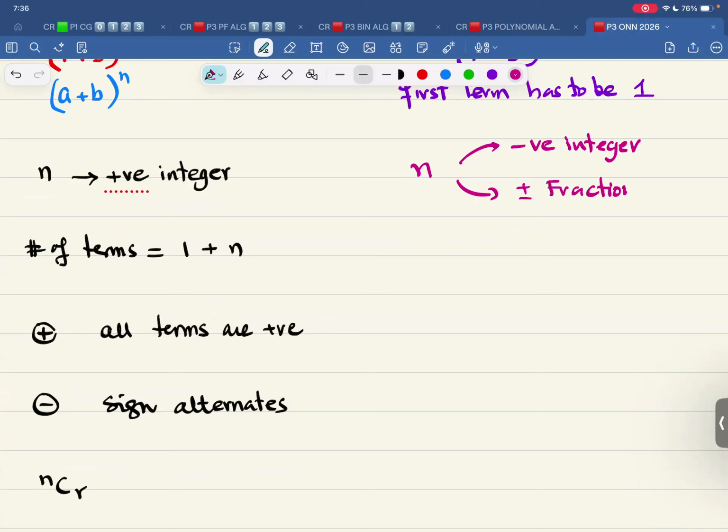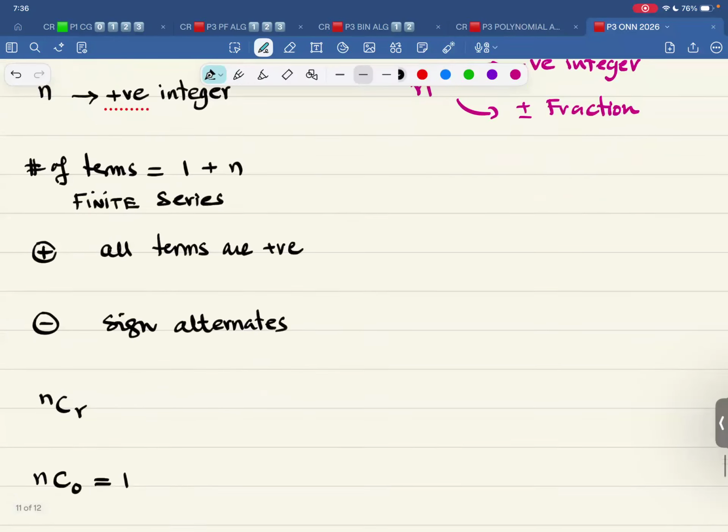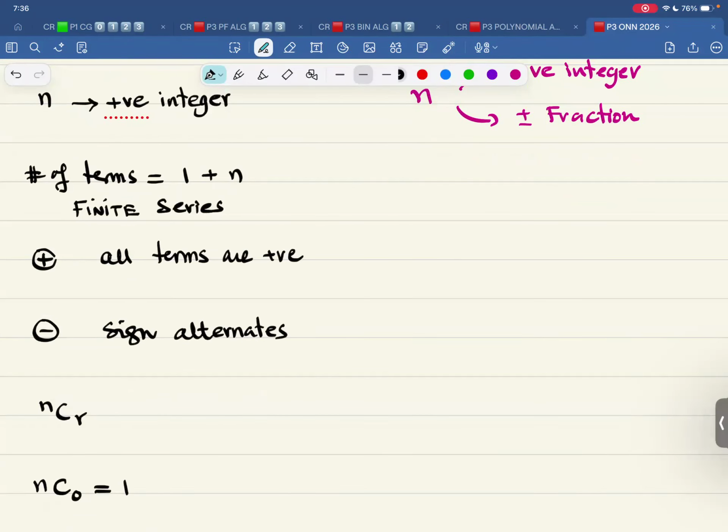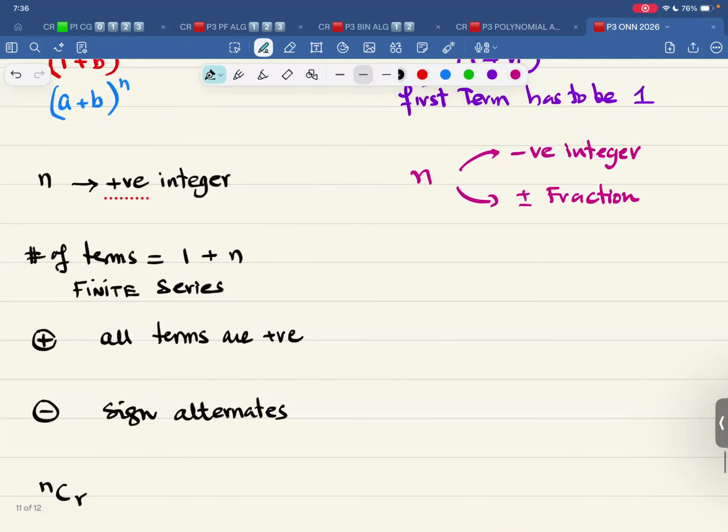Both are possible. In P1, the number of terms is 1 plus n. That means it's a finite series. It has a finite number of terms. Now over here, since n can be a negative integer or a positive or negative fraction, therefore it's an infinite series. So the examiner will tell you where to stop.